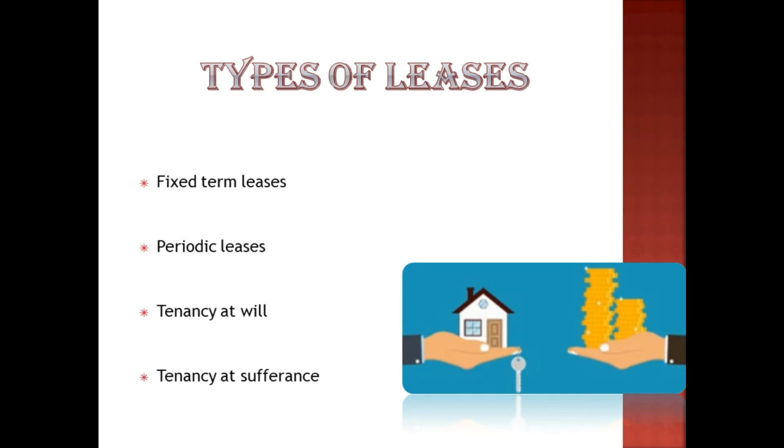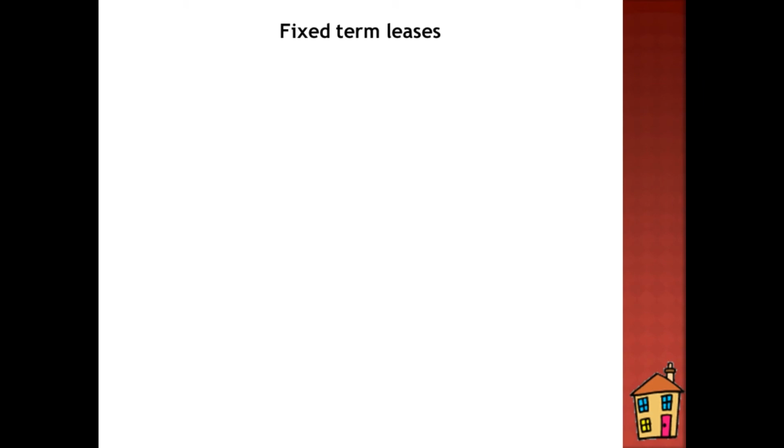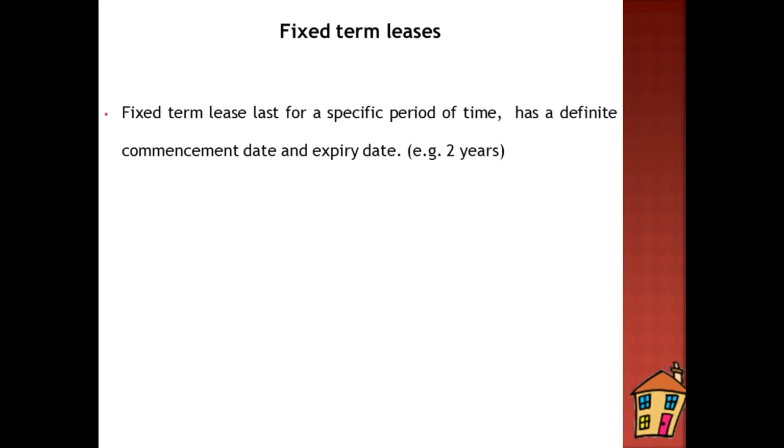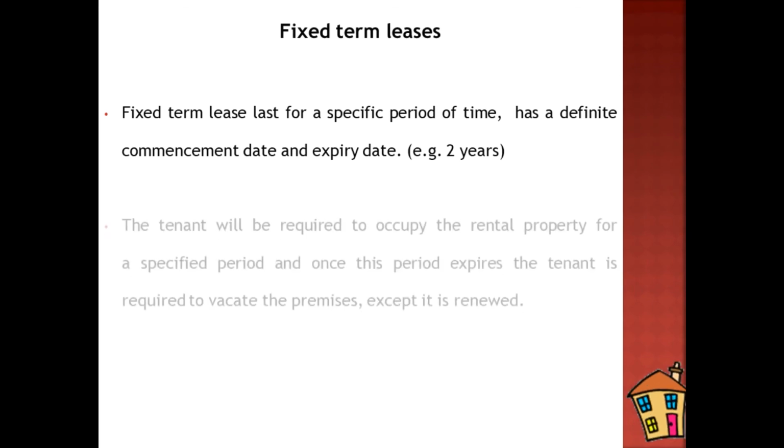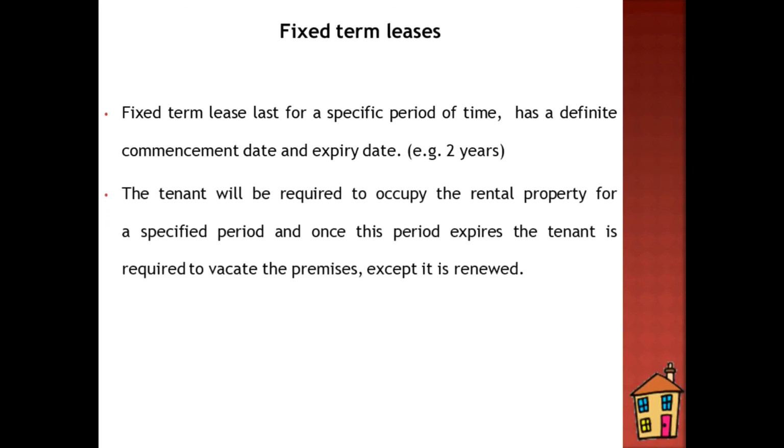We have fixed-term leases, periodic leases, tenants at will, and tenants at sufferance. A fixed-term lease lasts for a specific period of time, has a definite commencement date and expiry date. For instance, 2 years, 3 years, 4 years. The tenant will be required to occupy the rental property for a specific period, and once this period expires, the tenant is required to vacate the premises except if the lease agreement is renewed.